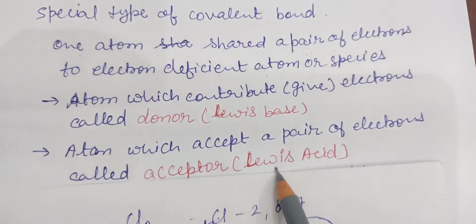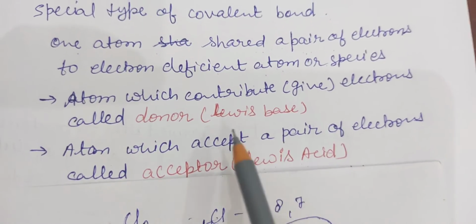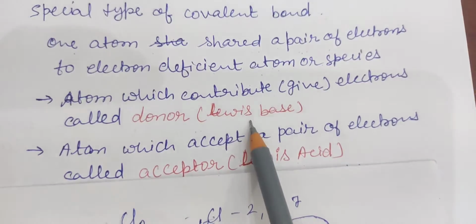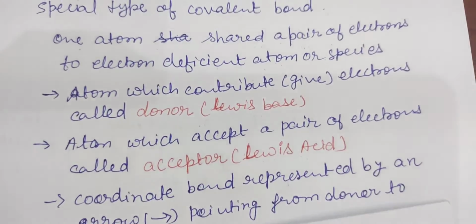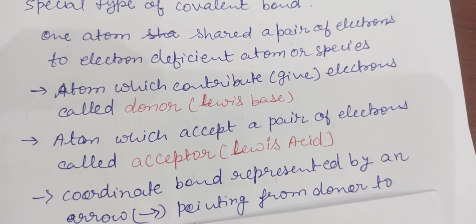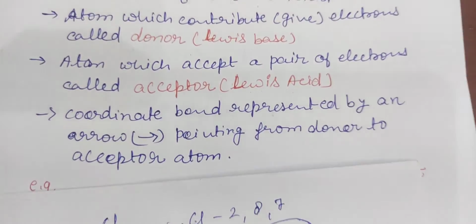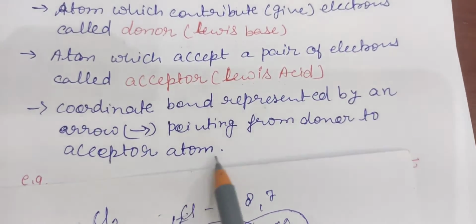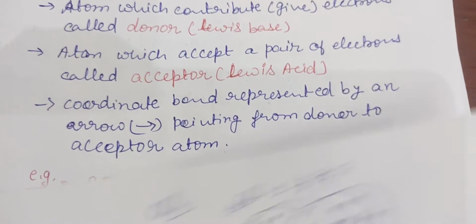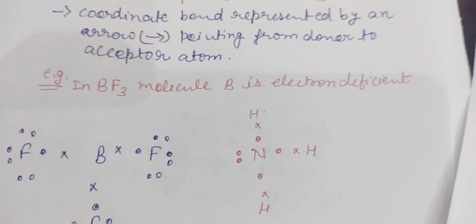Acceptors are electron-deficient species, while donors, the Lewis bases, are electron-rich species according to Lewis acid-base theory. A coordinate bond is represented by an arrow pointing from the donor to the acceptor atom.